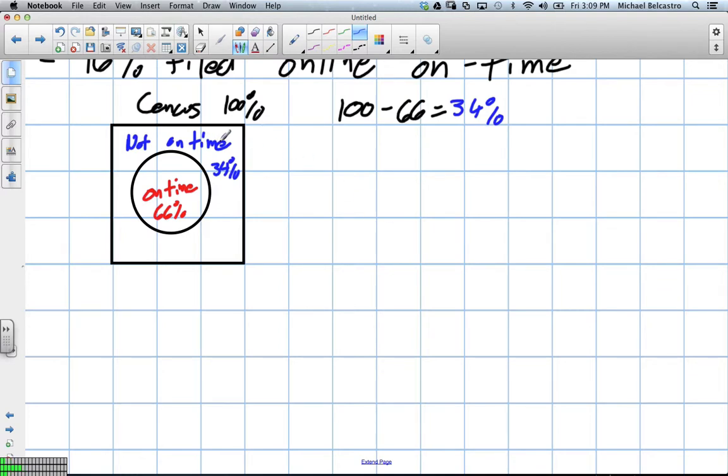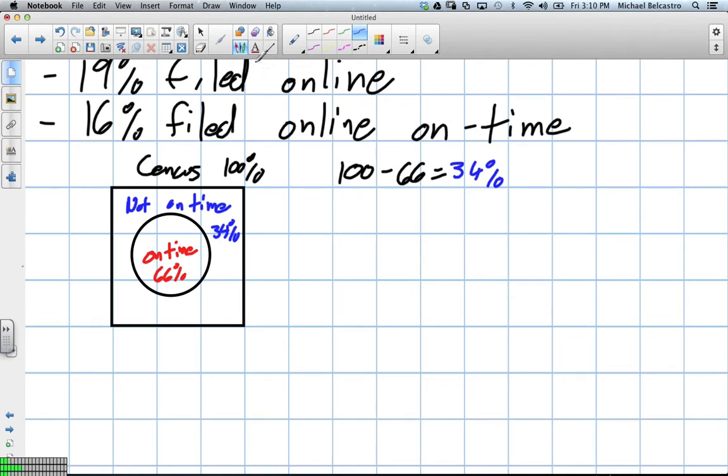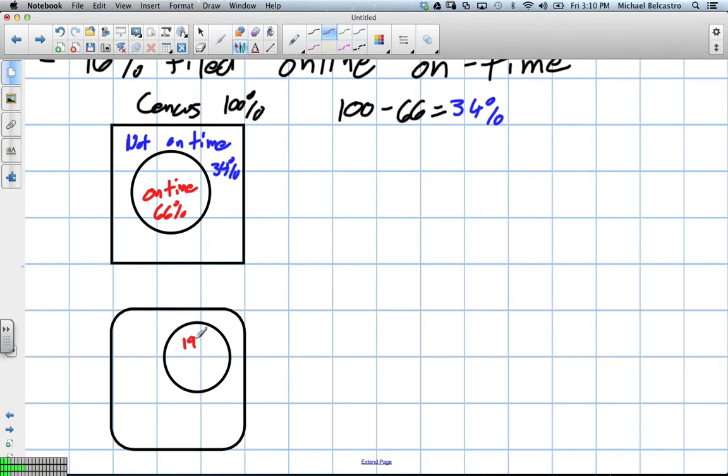I'm going to set this up with a chart after. We're going to just use a diagram to help us make sense of this. And then there's people who filed online and not online, okay? And that can be a whole different diagram here. I'll set that up. So in this one, we'll use different shapes. We had 19% were online, right? And then how many were not online? Well, this encompasses everyone who filled out the census, and everyone who filled it out would be 100% of the population, right?